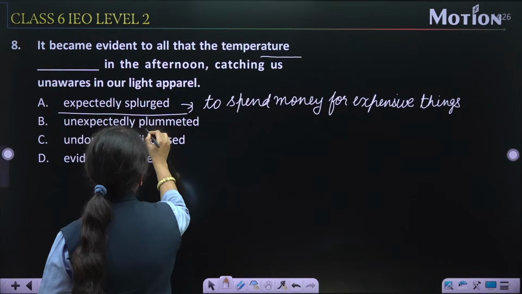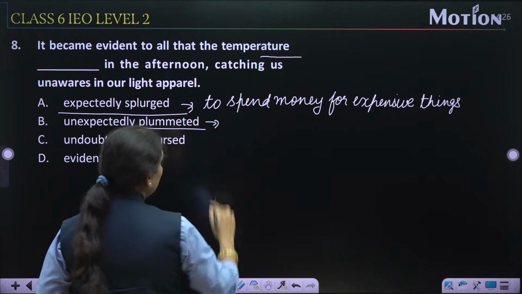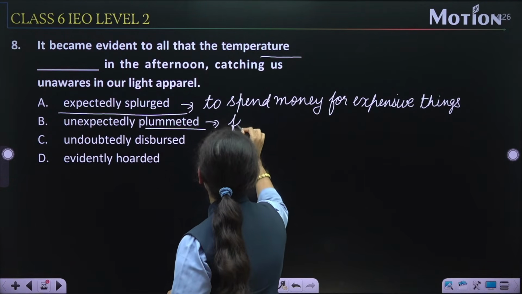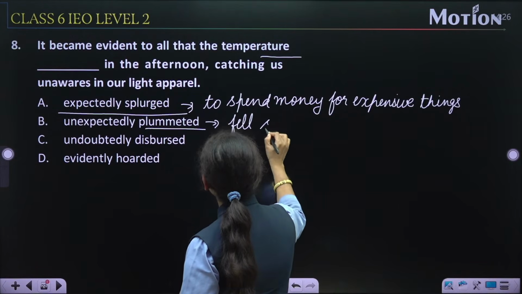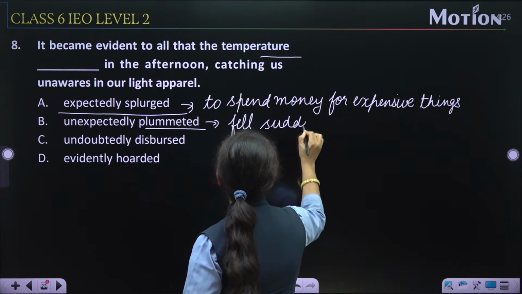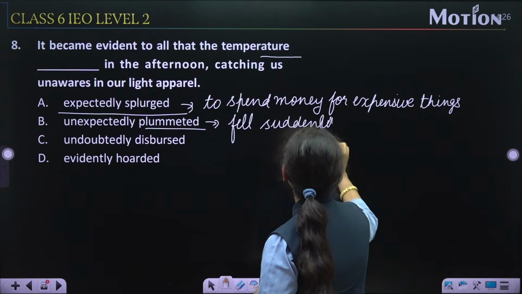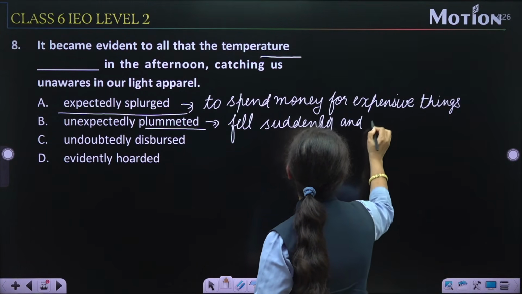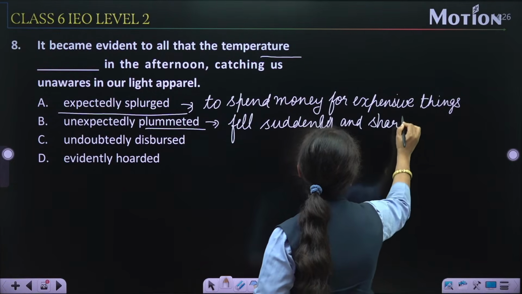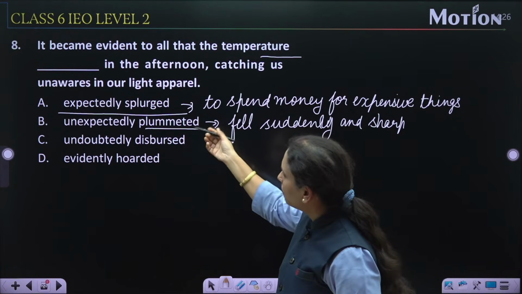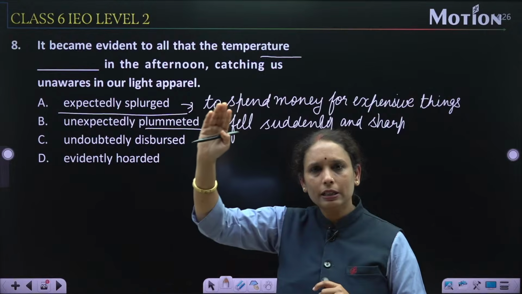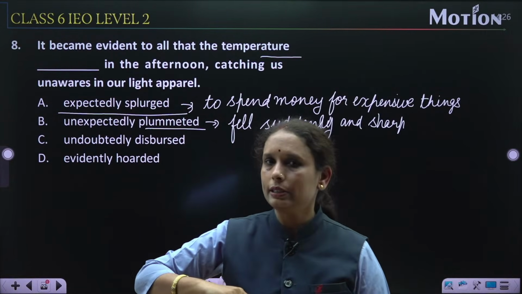Expectedly plummeted. Plummeted का मतलब fell suddenly and sharply. Right? So plummeted means टेम्परेचर अचानक से ऊपर चला जाता है, अचानक से नीचे हो जाता है.